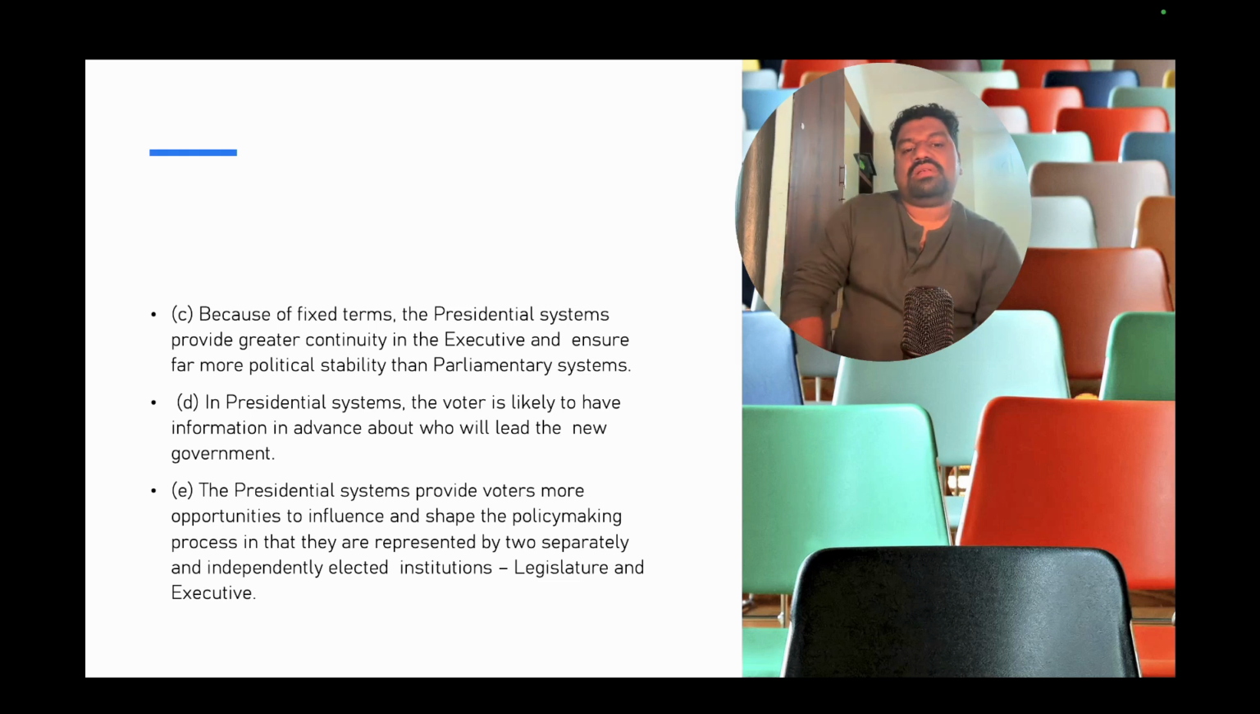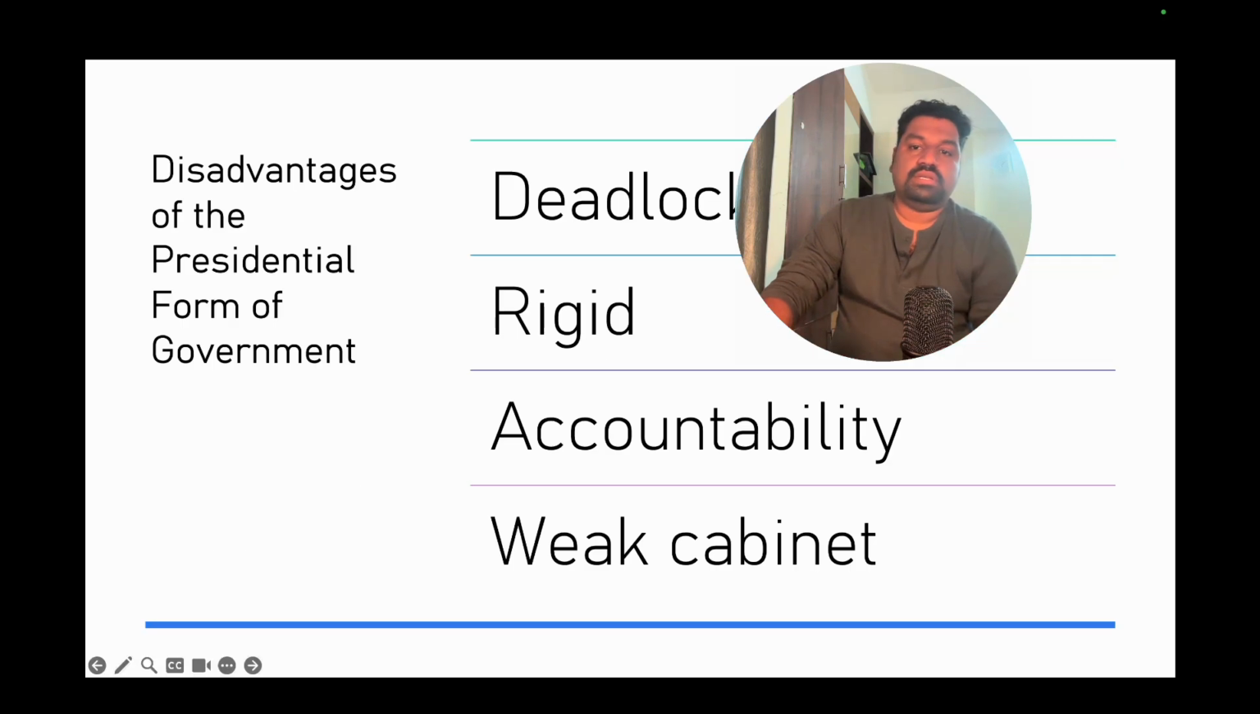The presidential systems provide voters more opportunities to influence and shape the policy making process, in that they are represented in two separately and independently elected institutions. The legislature and executive are two separately elected institutions. So voters have more options to select how they are governed in the presidential system.